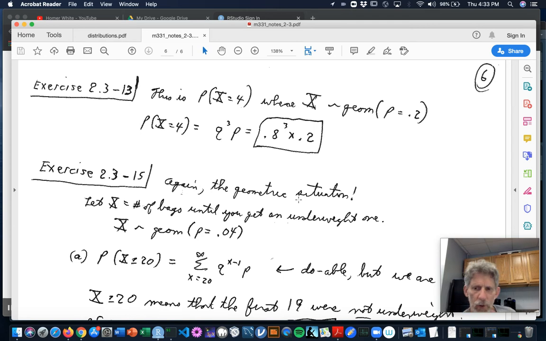For each question on a multiple choice test, there are 5 possible answers, of which exactly one is correct. They don't say how many questions there are, but I guess there's a lot, because it goes on and says, if a student selects answers at random, give the probability that the first question answered correctly is question 4.